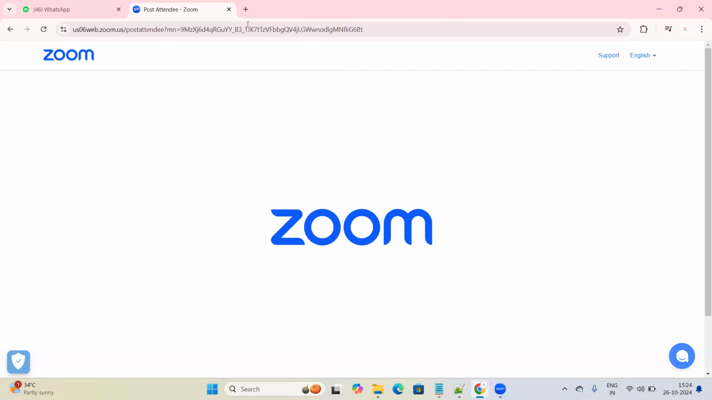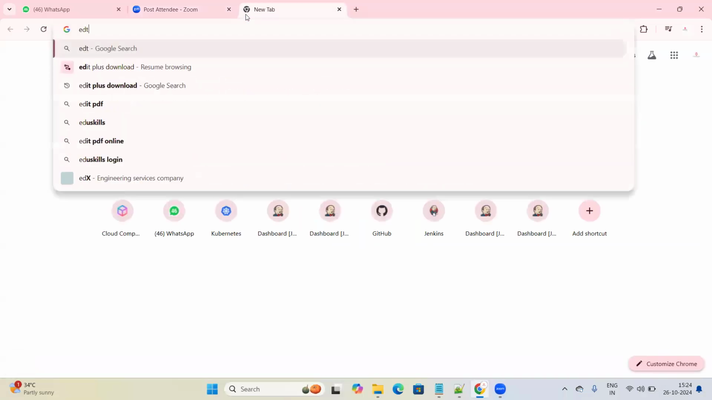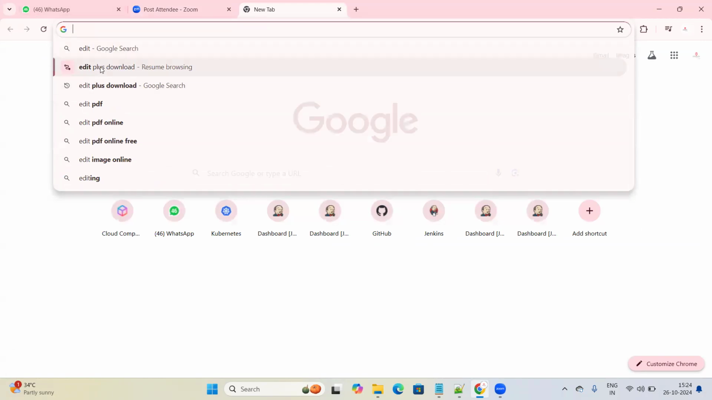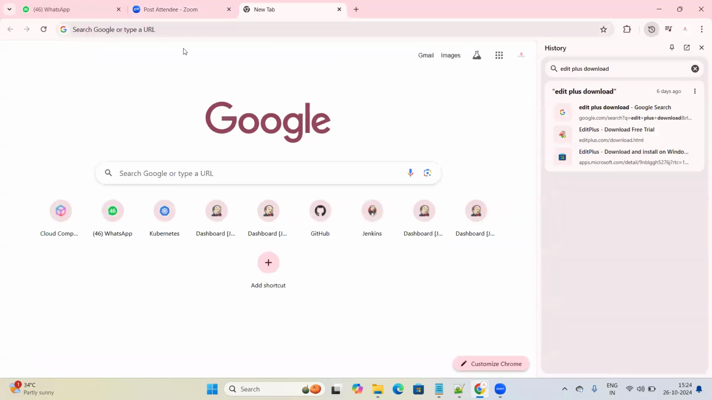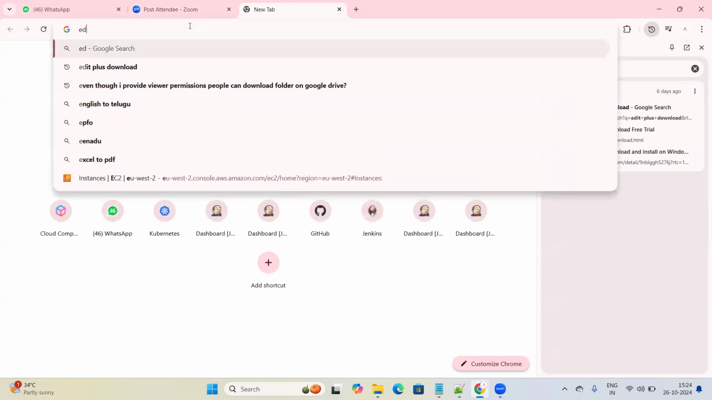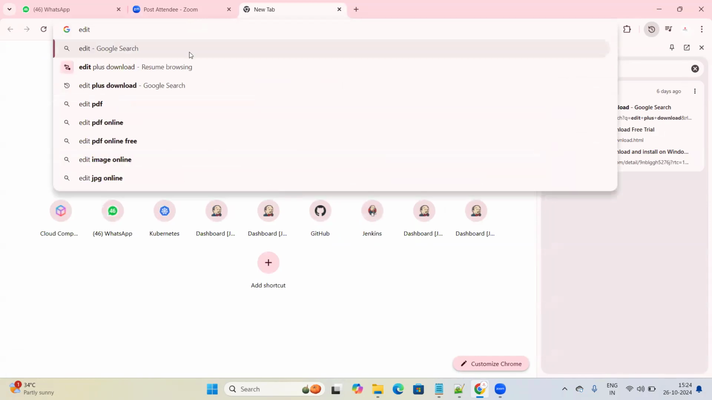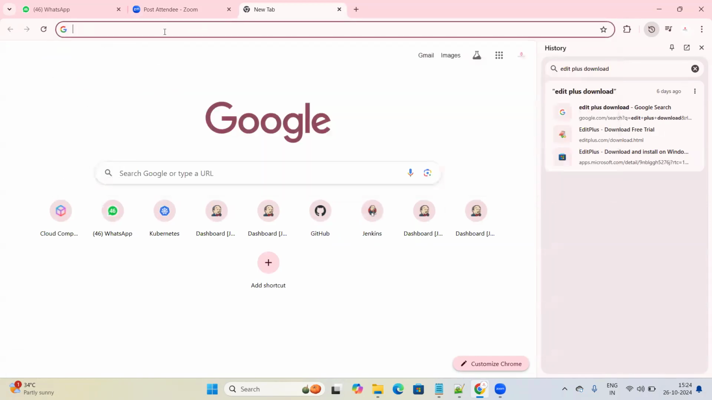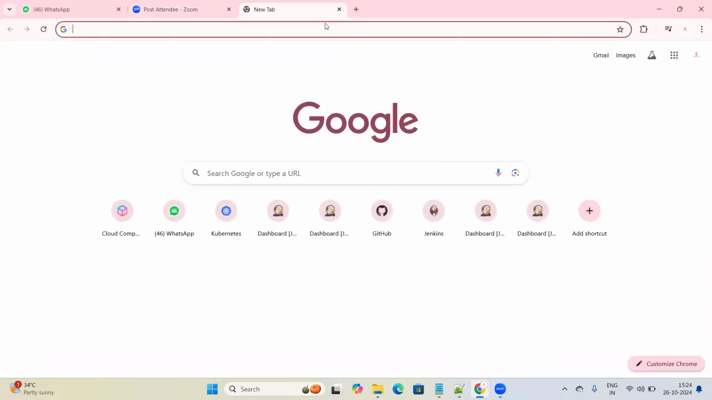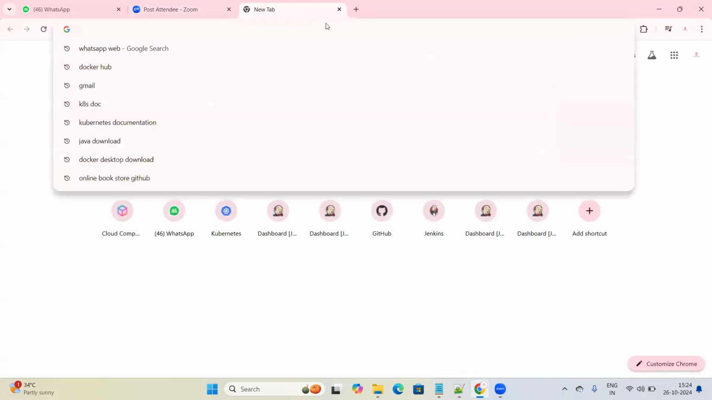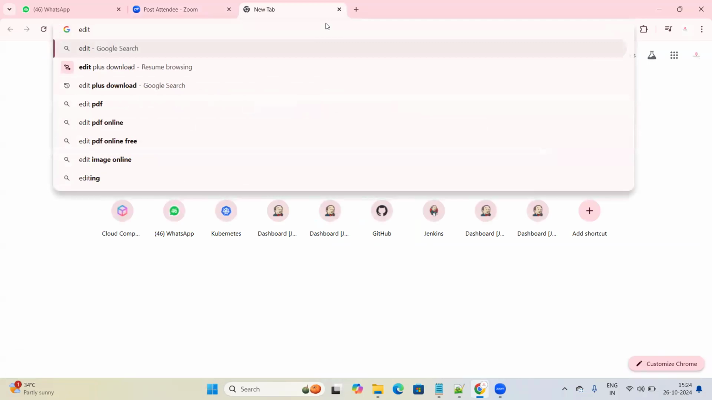You can go to Google and search for Edit Plus software. If you want, I can show you again. So Edit Plus is the software that you can use. This is similar to our Notepad, Notepad++, something like that. So you can use this for writing the programs. If you want, you can download Edit Plus software and use it.